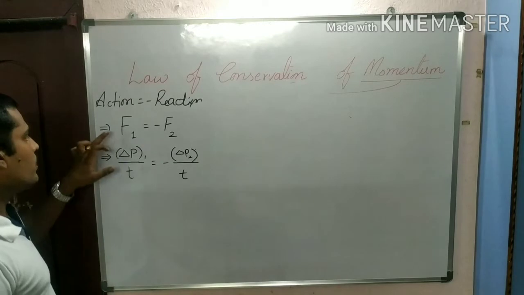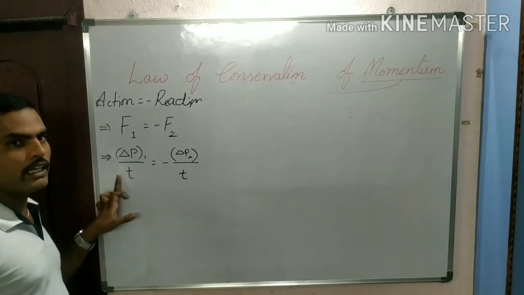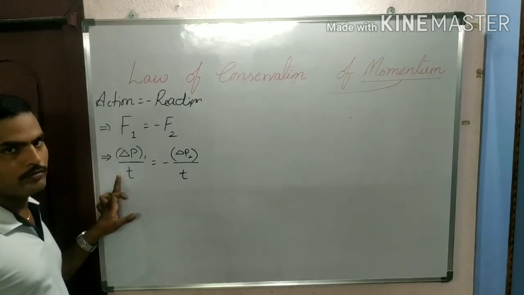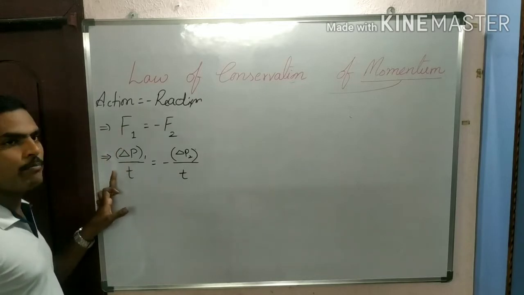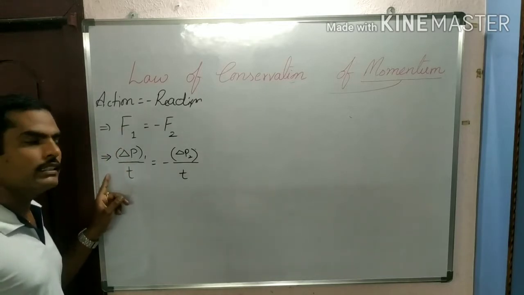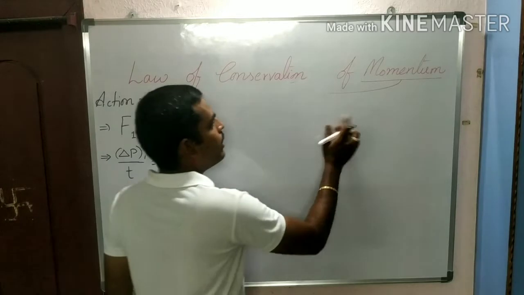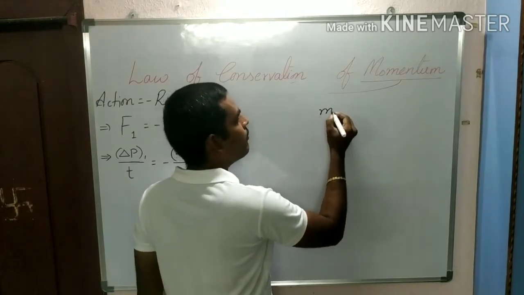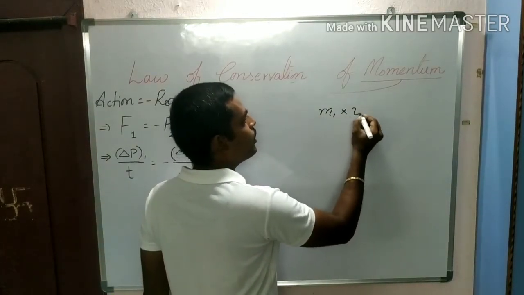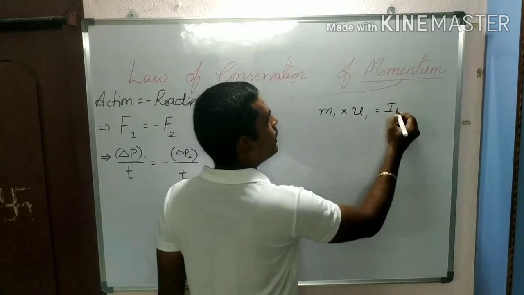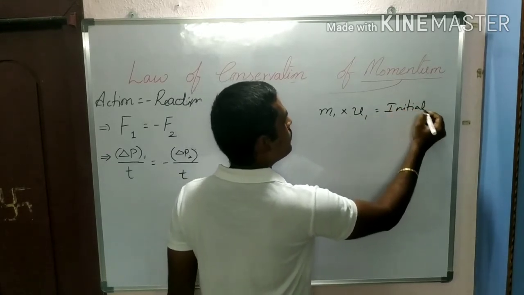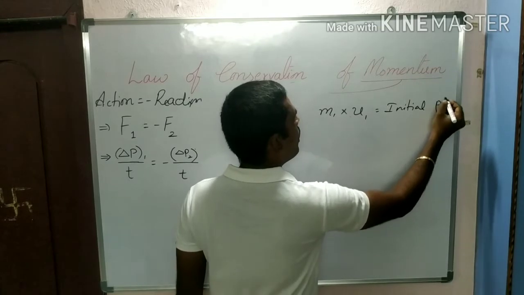Okay. Force exerted is the rate of change of momentum, right? F is equal to delta P by t, from Newton's second law. Here, the mass of the first object is m1 and its velocity is u1, so it becomes the initial momentum. Initial momentum of whom?